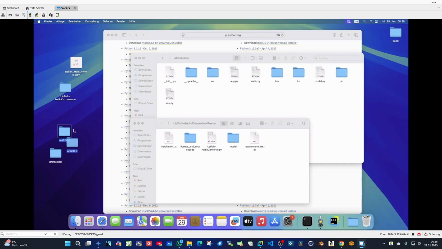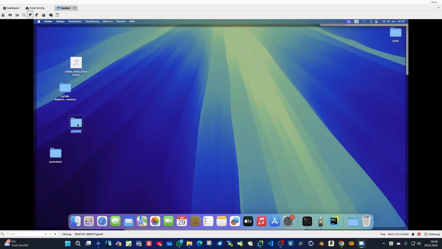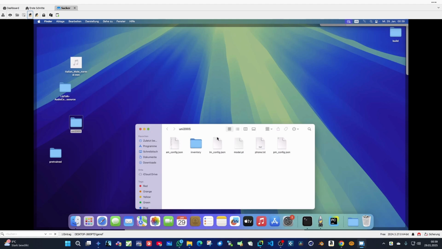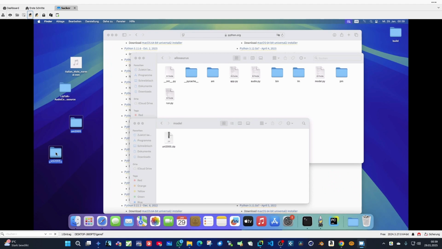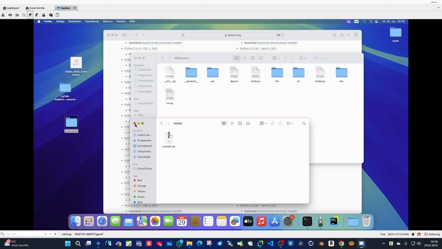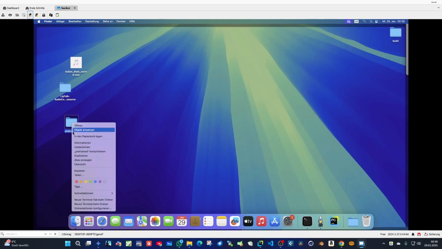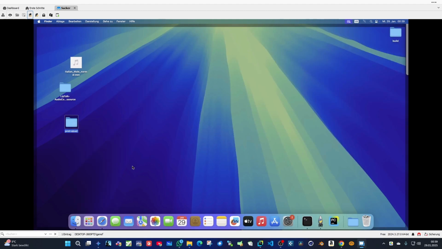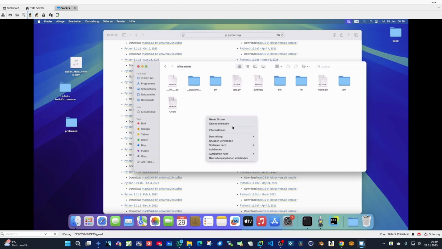Copy this model folder which you unpacked from the model zip file. When you open it, you can see all this stuff inside. Simply drag and drop it into the pre-trained folder. That's all you have. So this is the file structure. And now simply copy this folder into this Allosaurus folder.